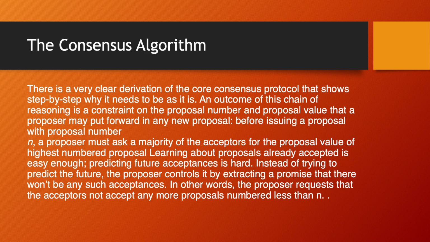There is a very clear derivation of the core consensus protocol that shows step by step why it needs to be as it is. An outcome of this chain of reasoning is a constraint on the proposal number and the proposal value that a proposal may put forward in any new proposal. Before issuing a proposal with proposal number N, a proposer must ask a majority of the acceptors for the proposal value of the highest numbered proposal. Learning about proposals already accepted is easy enough. Predicting future acceptance is hard. Instead of trying to predict the future, the proposer controls it by extracting a promise that there won't be any such acceptances. In other words, the proposal requests that the acceptors not accept any more proposals numbered less than N.